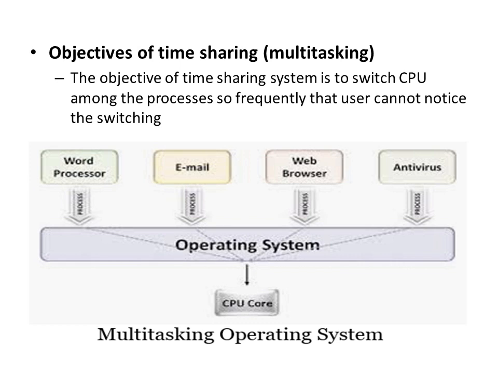This happens in less than a split second, and so the user is not in a position to identify the switching of processes. Thus, in a time sharing system, a user feels that all processes are running simultaneously.